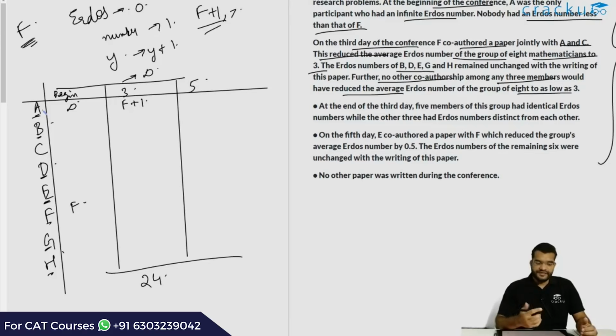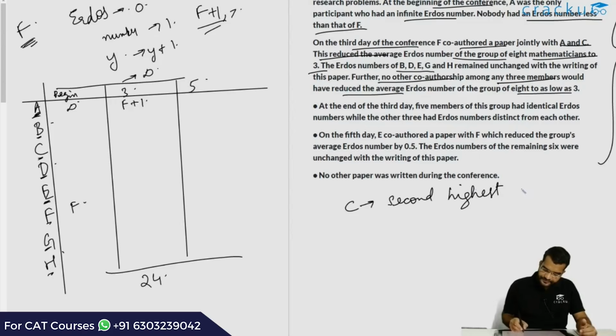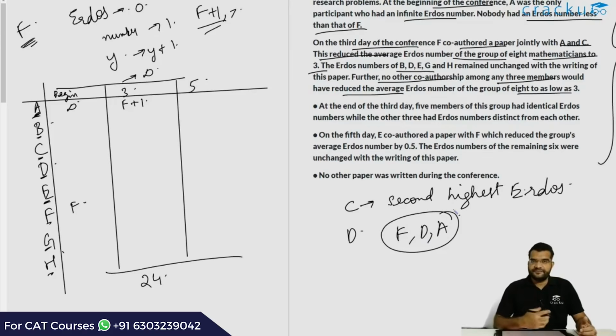So this would imply that after A, C was the second highest Erdos number before the conference started. Because if, say, there was another person D who had a higher Erdos number than C, then the triplet F, D and A, if they had written a paper, then the average would be lesser.